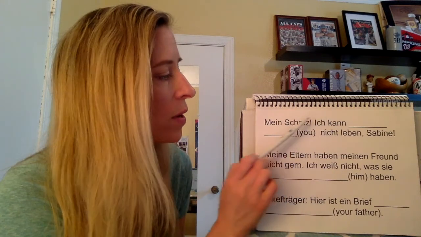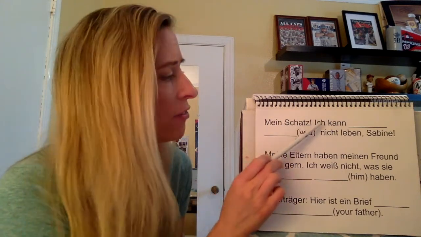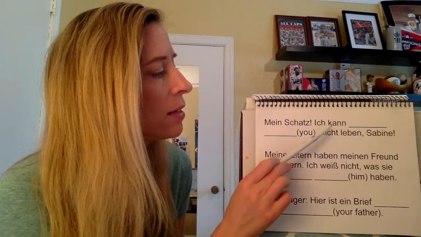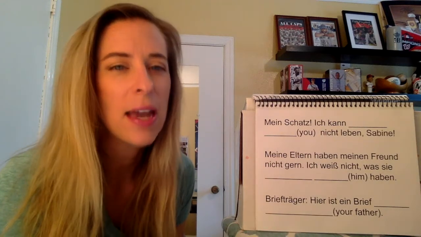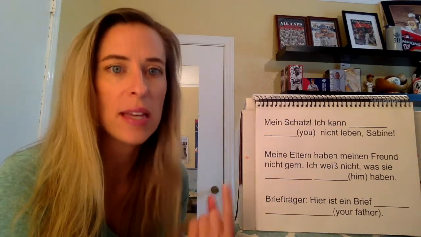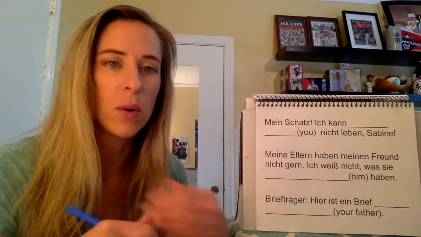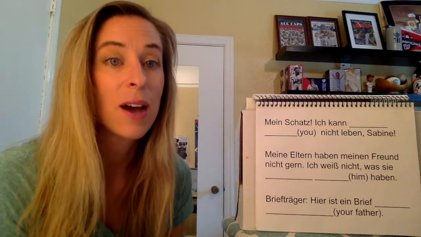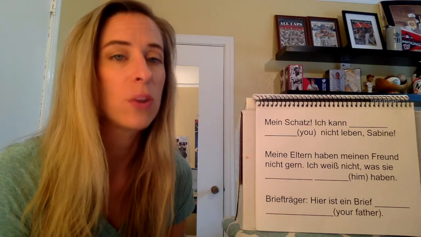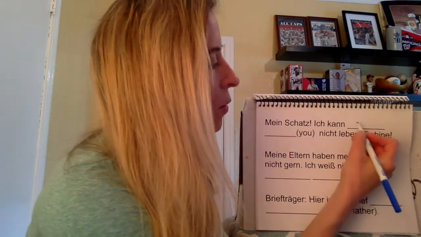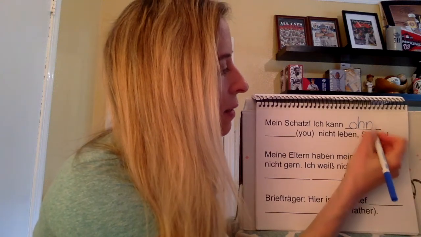My sweetheart, my love, I cannot live. Go through in your head which one makes sense. Durch, für, gegen, ohne. I like ohne. I can't live without you. So we're going to say ohne.